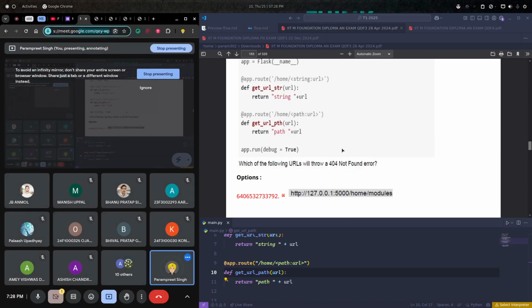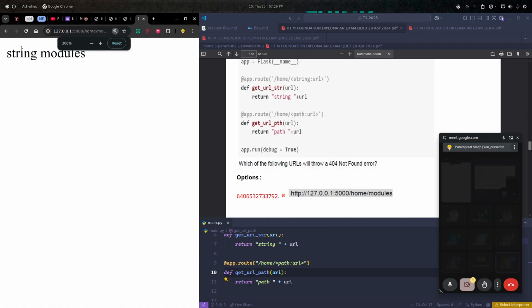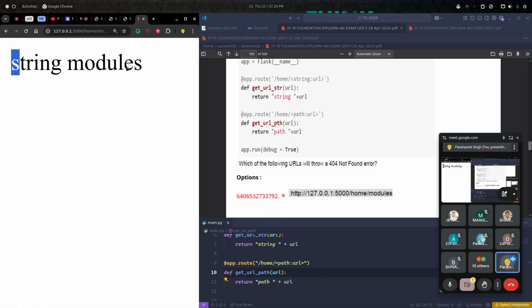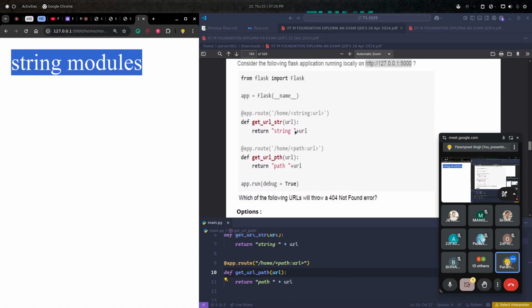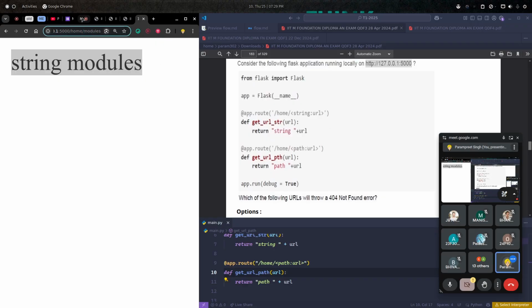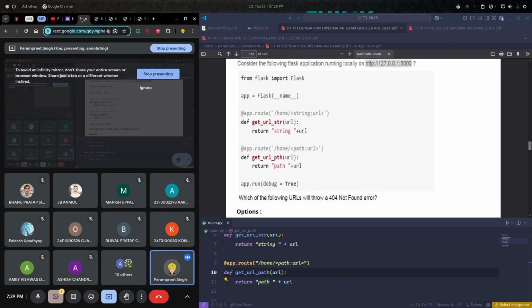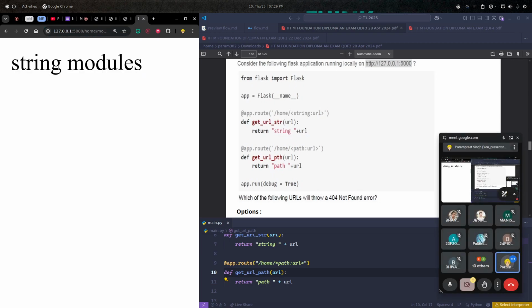Can anyone explain? Let me zoom in. This is what we are getting as the return value. This is happening because, Anmol, as you had explained, if we pass in just a normal string without a backslash, then it will be considered as the string, and the get URL string function will be called. The first route will be used. So this is what is happening.